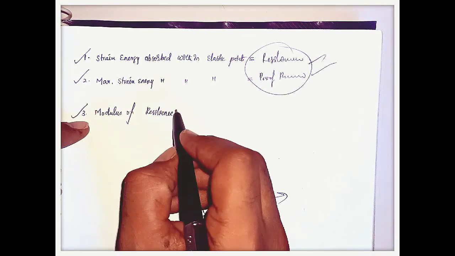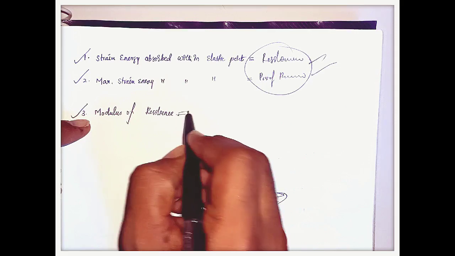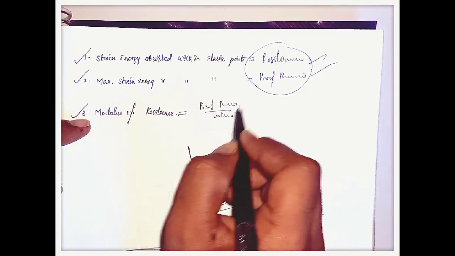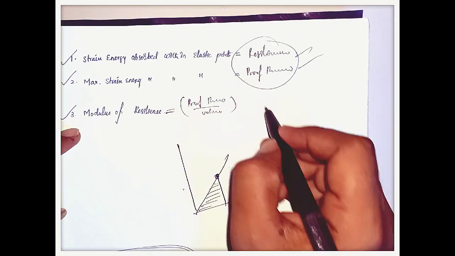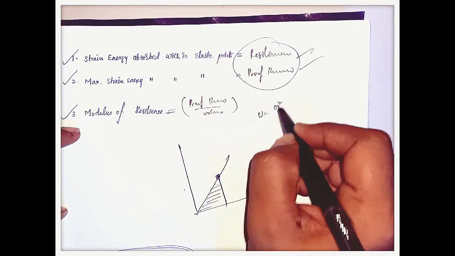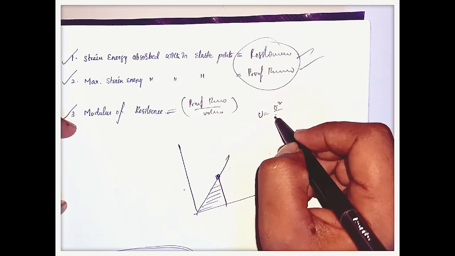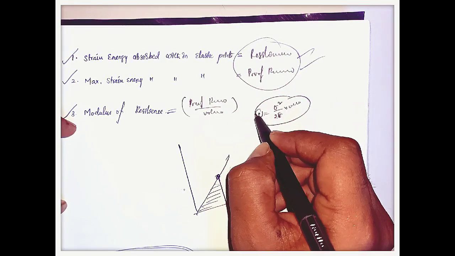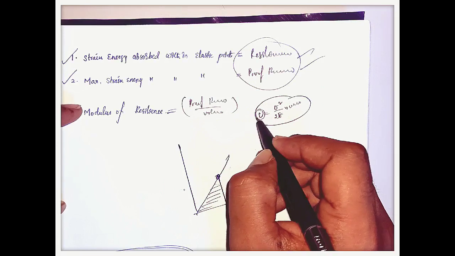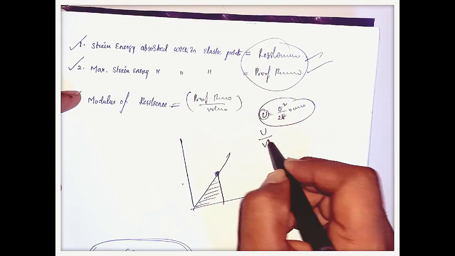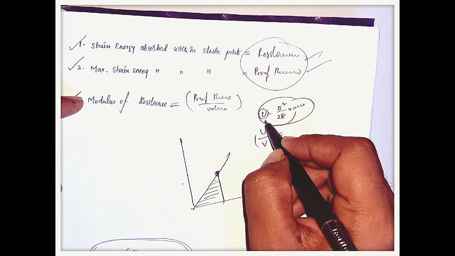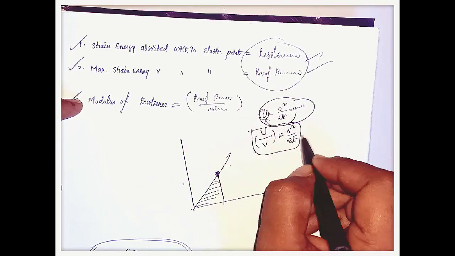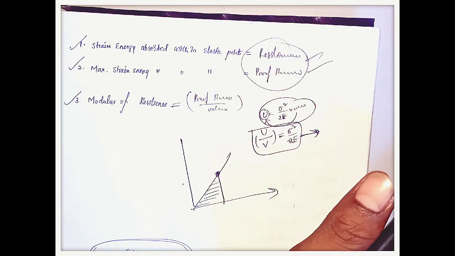The modulus of resilience is a concept, that is the proof resilience per unit volume. If we consider strain energy equal to sigma square by 2E into volume, then the proof resilience per unit volume is sigma square by 2E, which is the modulus of resilience. This is an important one.